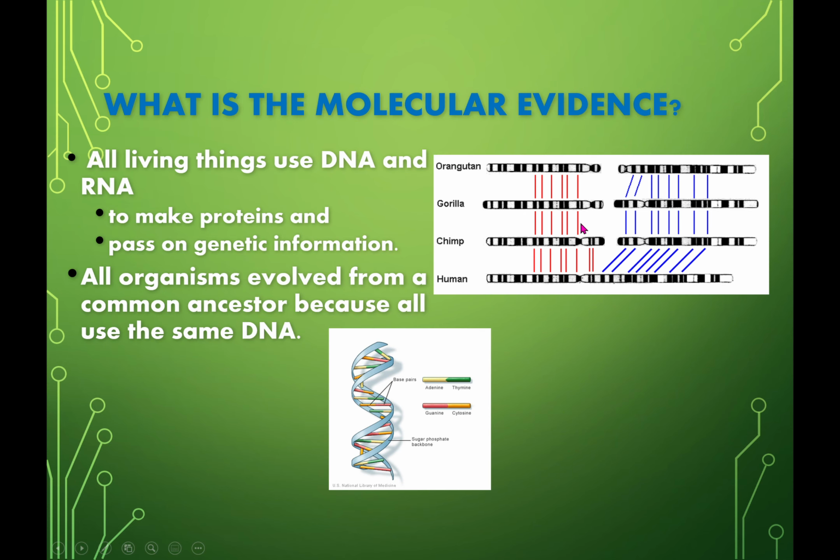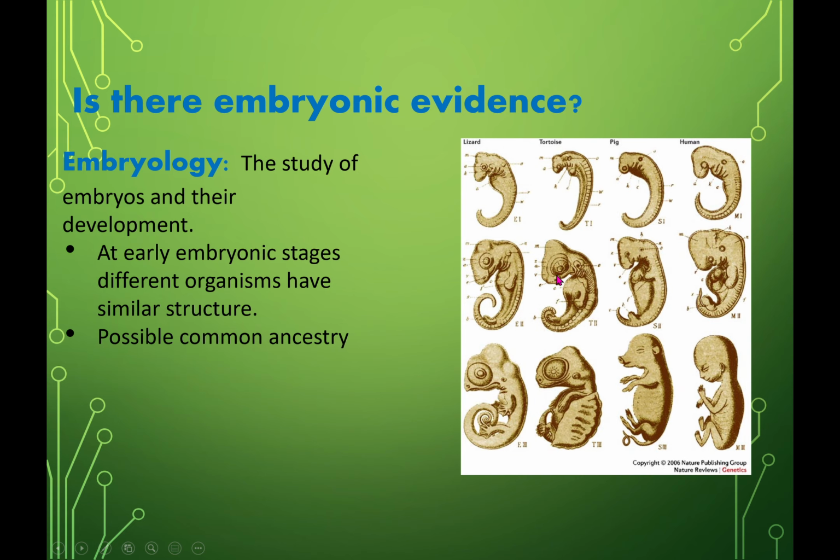Molecular evidence is showing you the DNA sequencing, where, as we know, we are very common to even a banana. Our most common ancestors are, again, right here, showing us how we are close to the primates. Again, here's your embryology, showing us all identical through our evolution. These are lizard, tortoise, pig, human. Don't look much different, do they? And even as they continue to evolve, they look very similar. This is where we have a little bit of differentiation.